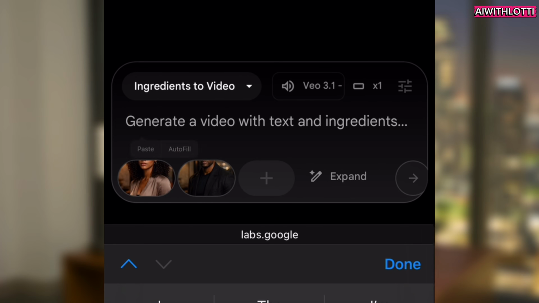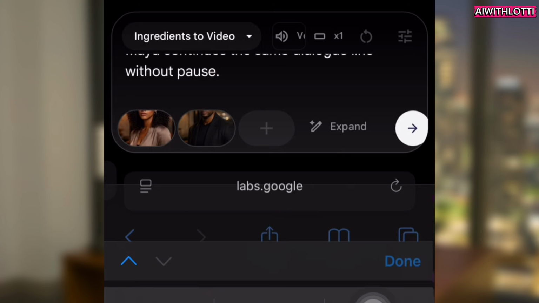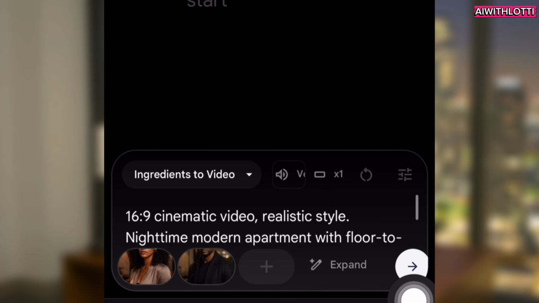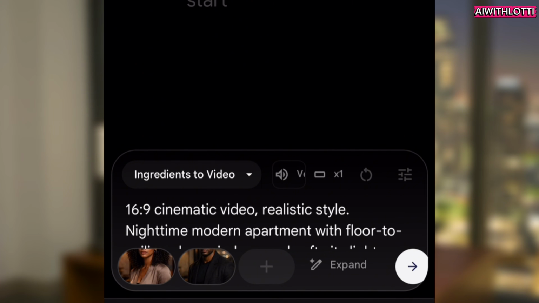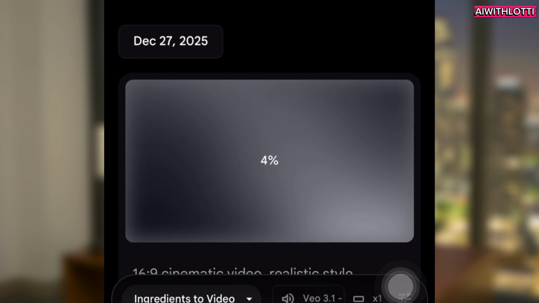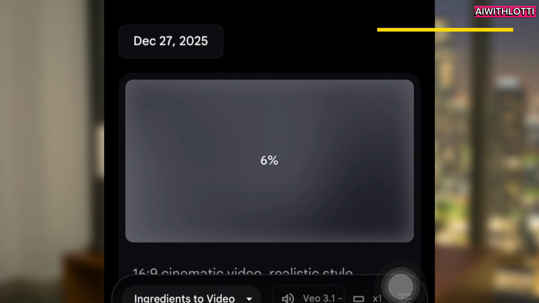Now you're going to paste in the prompt that we got from ChatGPT that we just generated. And now you're going to click generate on VO3 once everything is intact. Make sure you're on video because you can also generate images as well on here. Once you're done, this is what it will look and sound like.